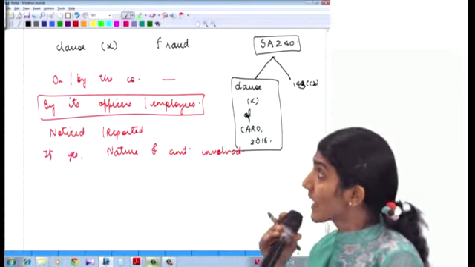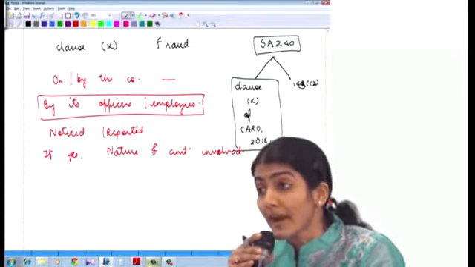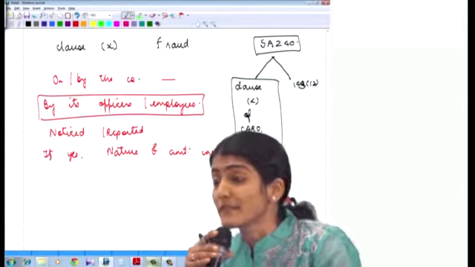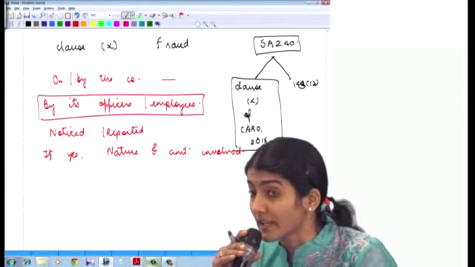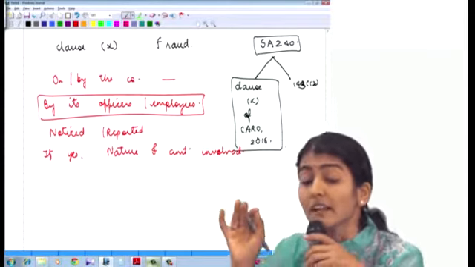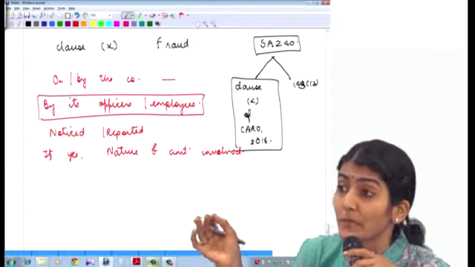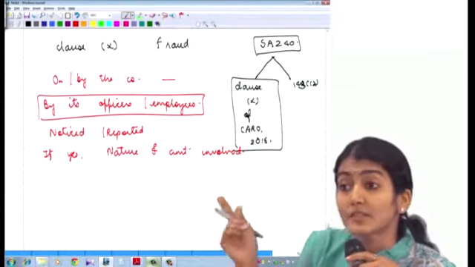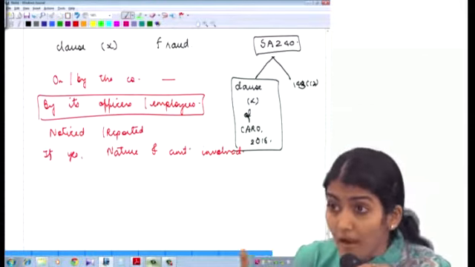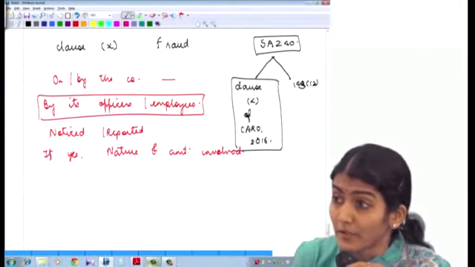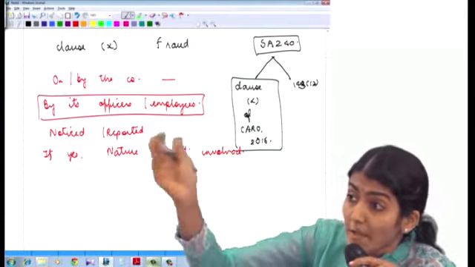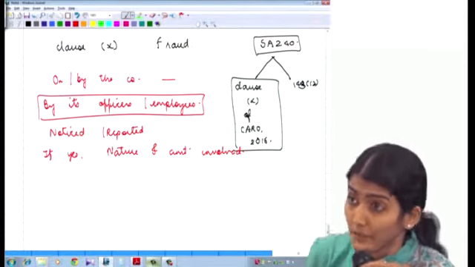Any fraud on the company or any fraud by the company, by its officers or employees. Okay, new entry. So external frauds are not covered in CARO 2016. Noticed or reported means you know for sure that this fraud had happened, you saw it with your own eyes or management themselves came and reported to you.